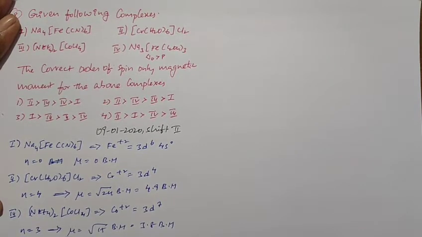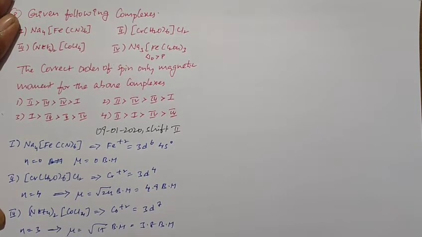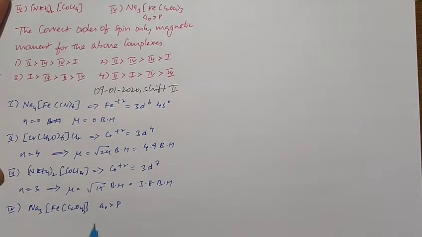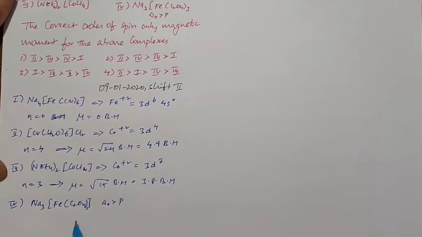So when you go for the fourth compound, it is Na3[Fe(C2O4)3]. For this compound delta naught is given as more than P. It indicates a strong field ligand.